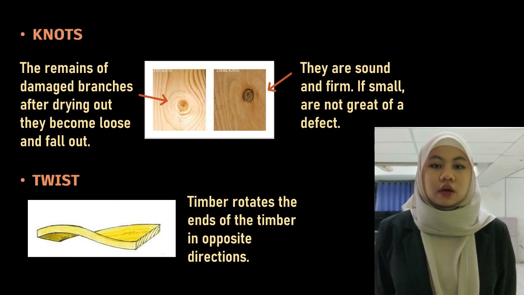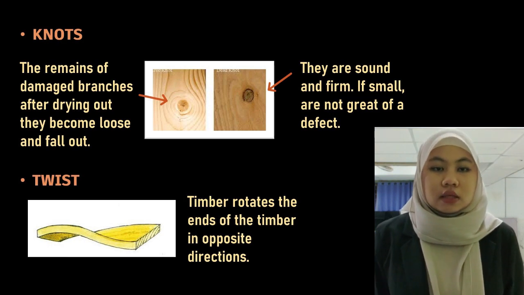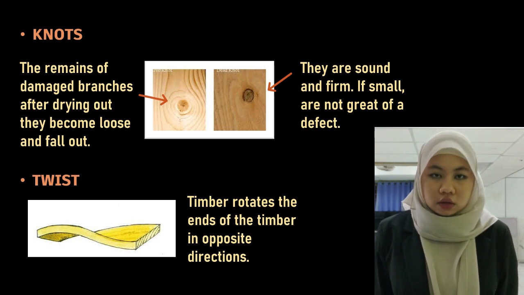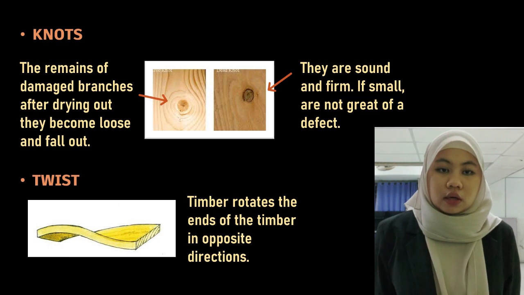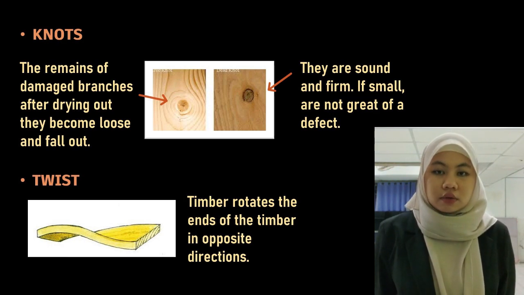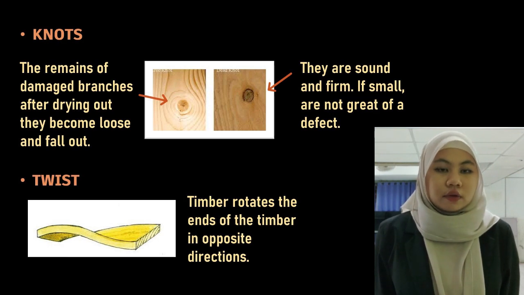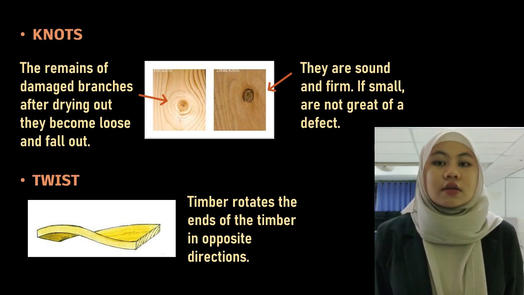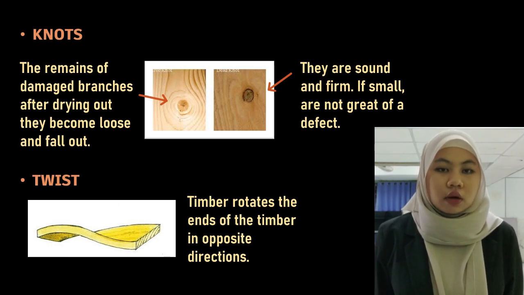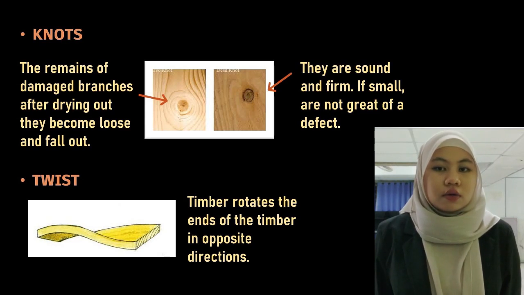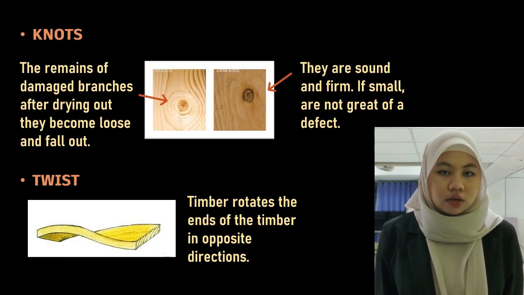Dead knots are where the remains of damaged branches become loose and fall out after drying out, whereas live knots are sound and firm, which is not graded as a defect if small. Live knots are usually not a problem as they remain firmly attached to the timber, but dead knots are loosely attached and reduce strength.